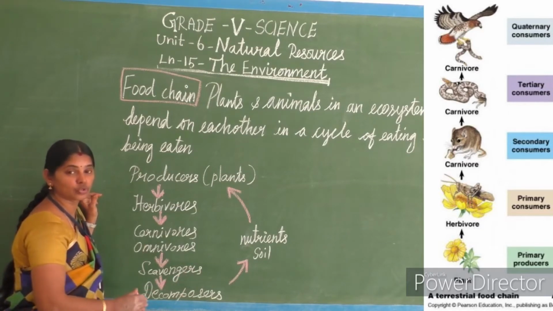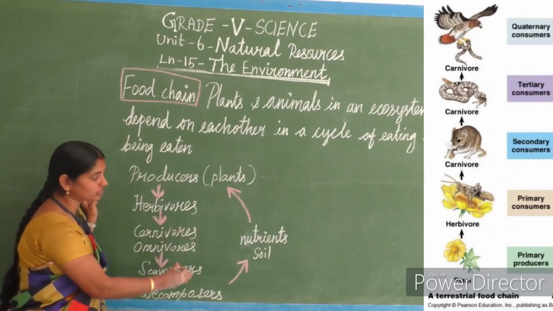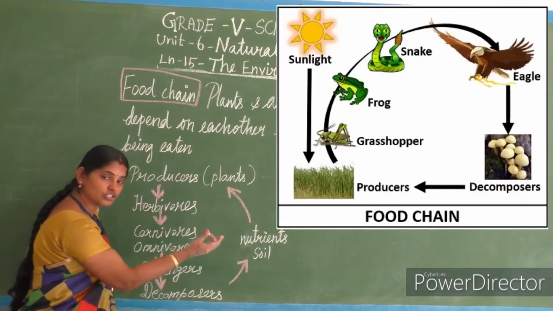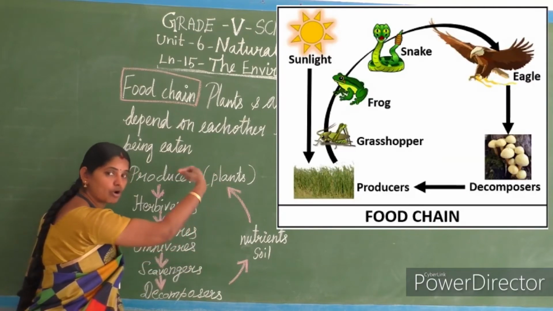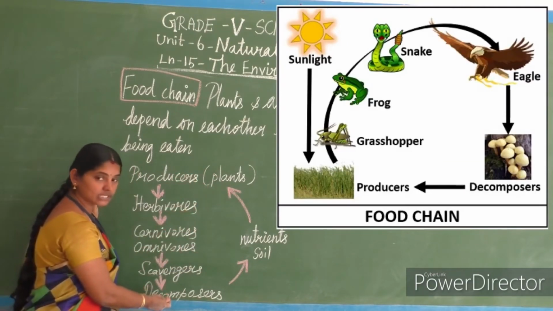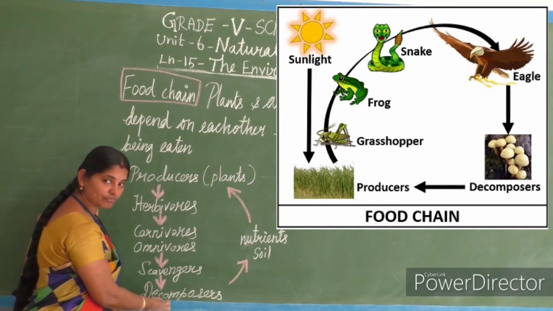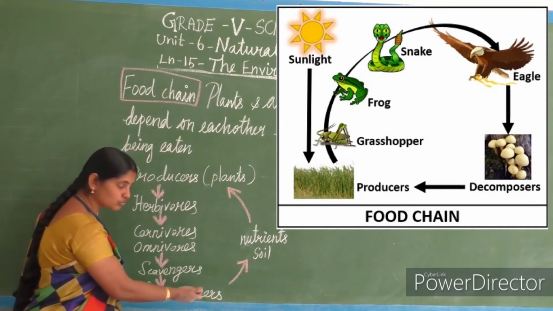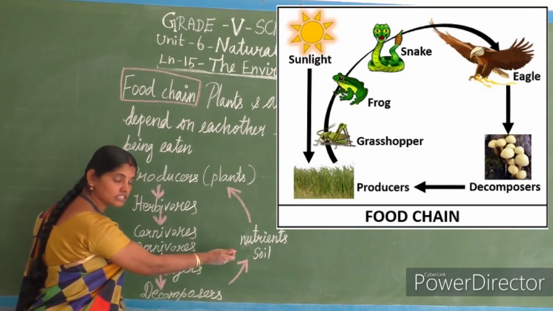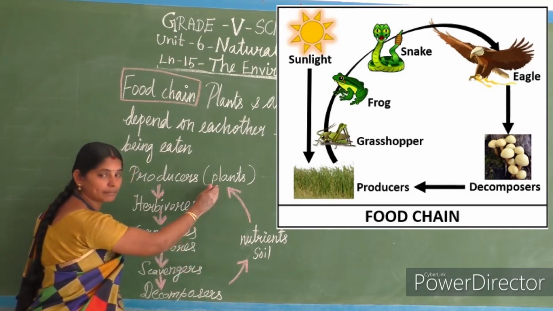Okay, those nutrients are present in the soil. Those nutrients are again absorbed by the plants. The decomposers decompose the dead remains of plants and animals, and those nutrients present in the soil are again absorbed back by the plants.